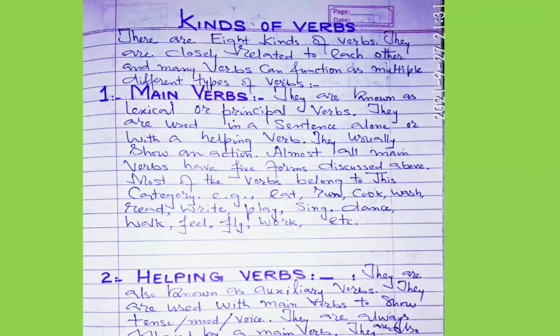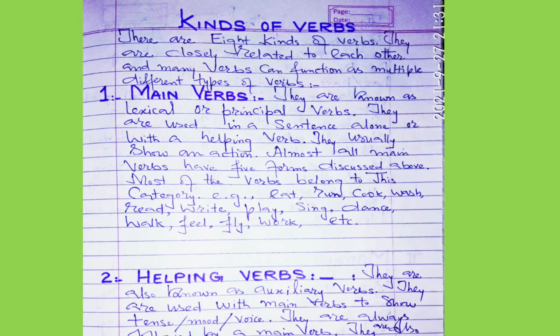Rather, we will discuss only two kinds of verbs today, that is main verbs and helping verbs. There are eight kinds of verbs actually. They are closely related to each other, and many verbs can function as multiple different types of verbs. That means ये जो 8 किस्म के verbs है, अक्सर verb जो है वो बहुत से categories में fall होते हैं. They belong to different categories. एक verb है जो एक ग्रुप में आता है, दूसरे kind में भी आता है.